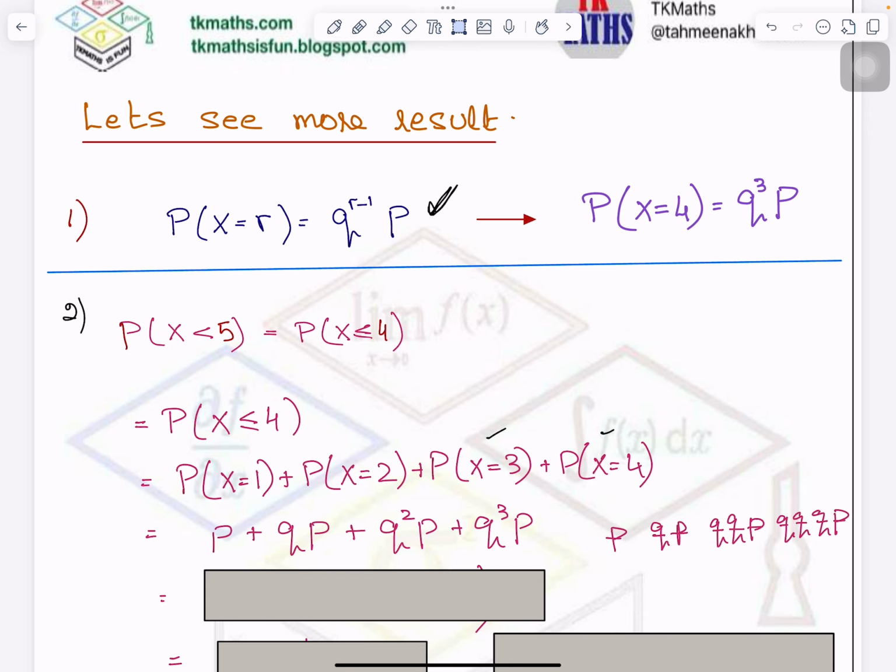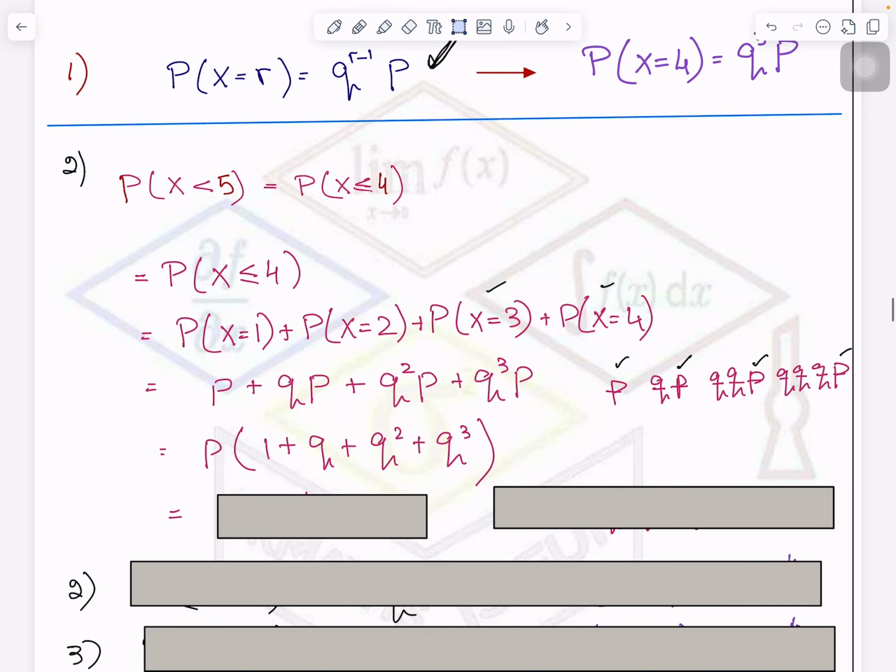And if I try to explain it with the help of dashes, this is the meaning of it. First time the success happened? No, not the first time. Second time? Okay, no. Third time? Fine. Or maybe the fourth time. The first 3 times it was failure. So this is the meaning of it, right? So now if I take the common factor out, I can write it like this. Now what do you derive from here?